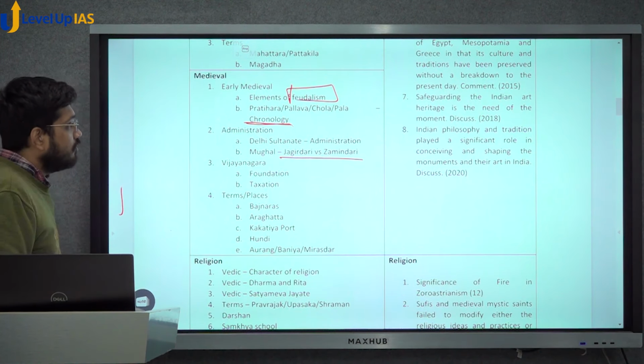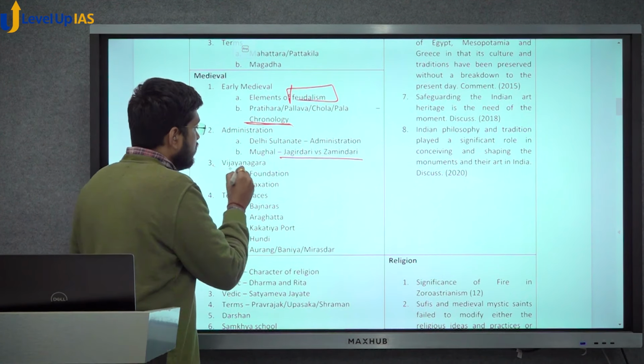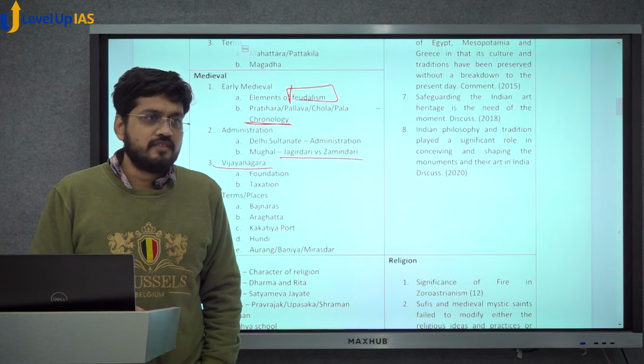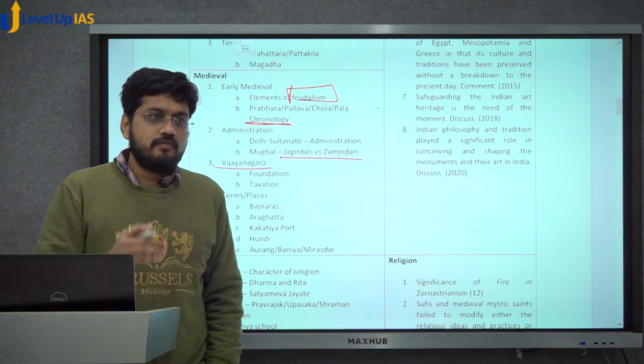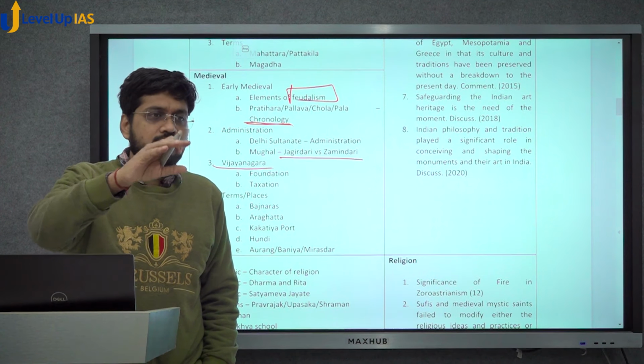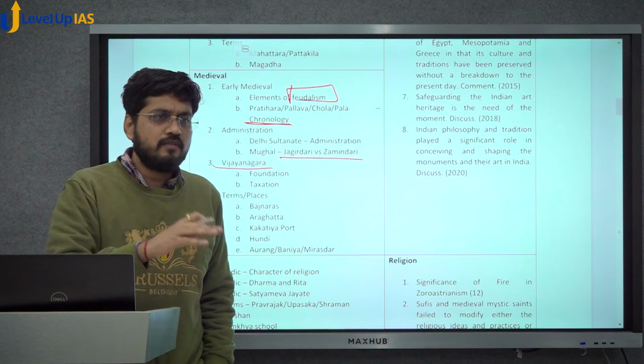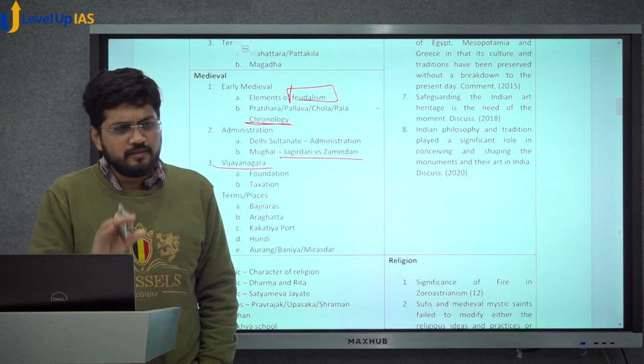Anyway, then come to next topic, Vijayanagar. A simple question on foundation, and again a simple question on the taxation. The taxation question was like this: what were the ways of taxation in the Vijayanagar era, 1/6 of this, 1/5 of that, on agricultural produce and on trade, etc. There were a few options.